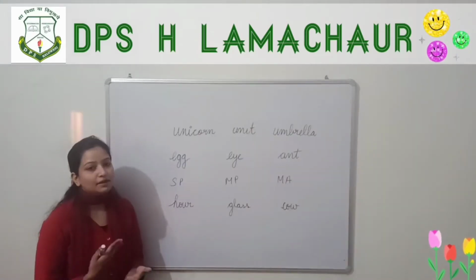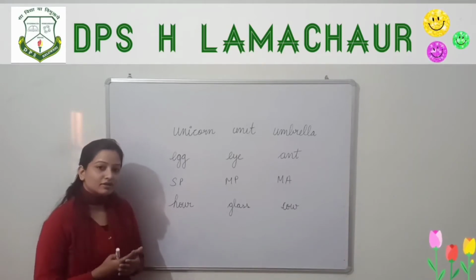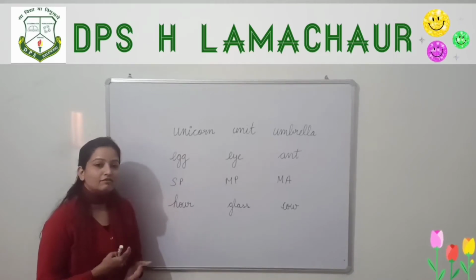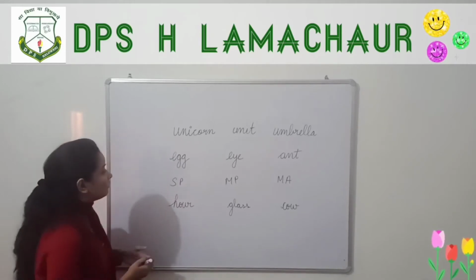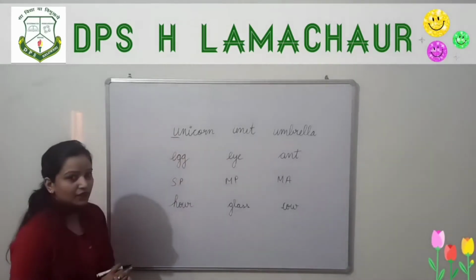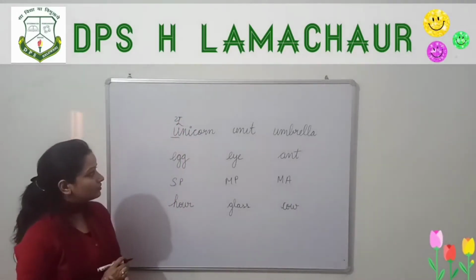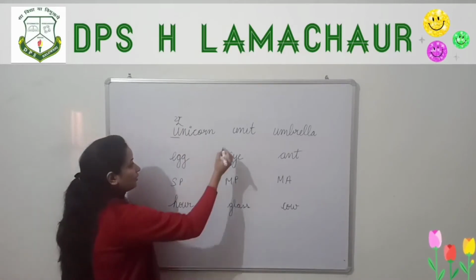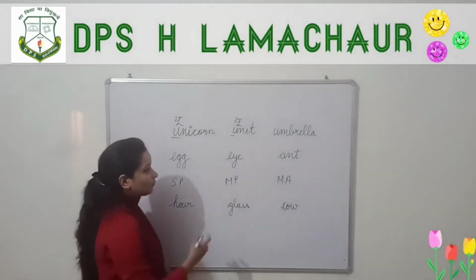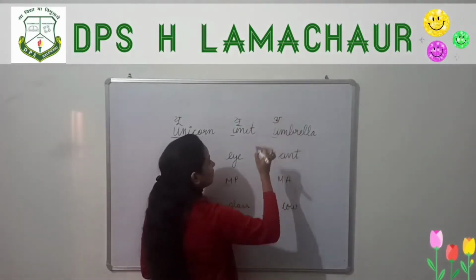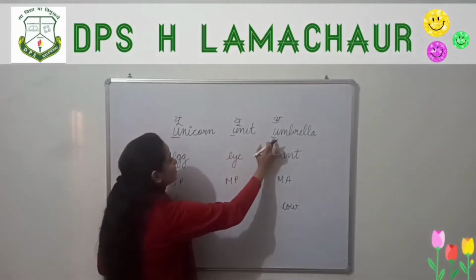Whenever a word begins with a consonant sound, we use a, and whenever a word begins with a vowel sound, we use an. Okay, a or an. Now let us study with a few examples. Unicorn. Here unicorn starts with U. Unit. Here unit starts with U. Umbrella. Here umbrella starts with U. So let us see the difference.